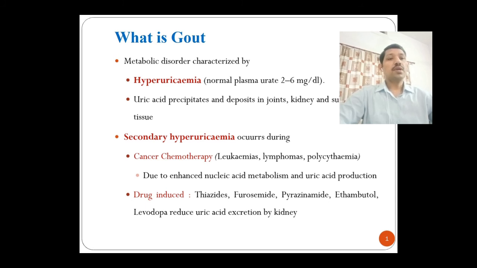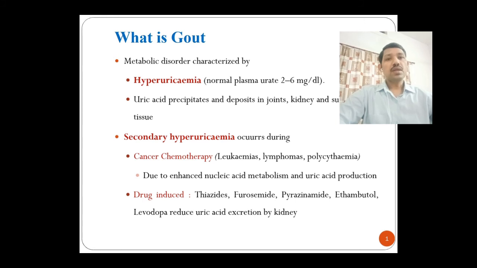Gout is a metabolic disorder which is characterized by hyperuricemia. It means the level of uric acid is increased in our blood, which is further deposited, or we can say precipitated, in the joints, kidney and some tissues. When it is deposited in the joints, the joint becomes inflamed, red, and it will cause pain as well.